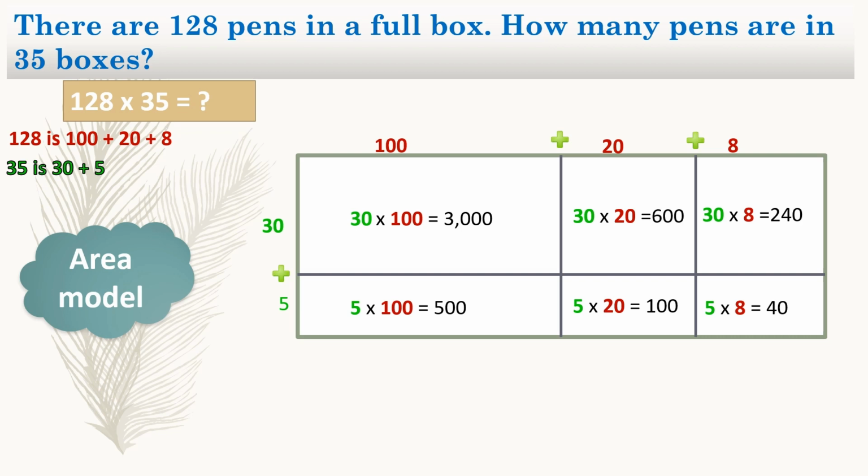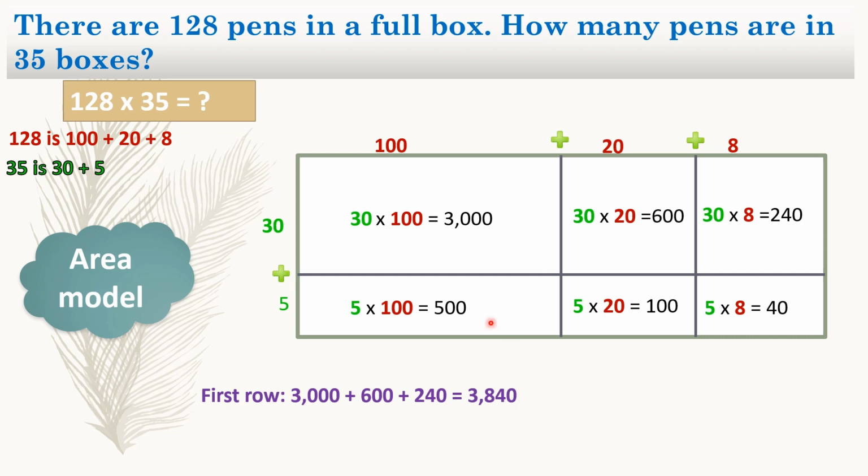Now that we have used our area model and we get the partial product of each of these, remember that we decompose 128 and we decompose 35, and then we multiply each of these numbers by each of these numbers here, and we get the partial products in each of these areas in our area model. So now our next step will be to add all of these numbers in the first row. So we have 3,000 plus 600 plus 240 equals